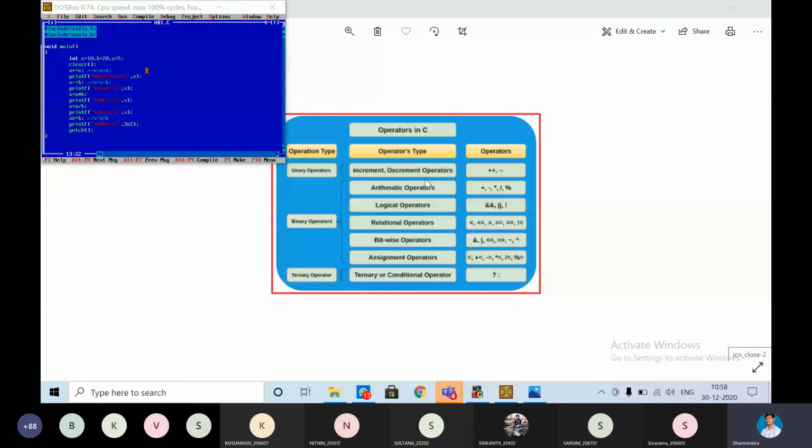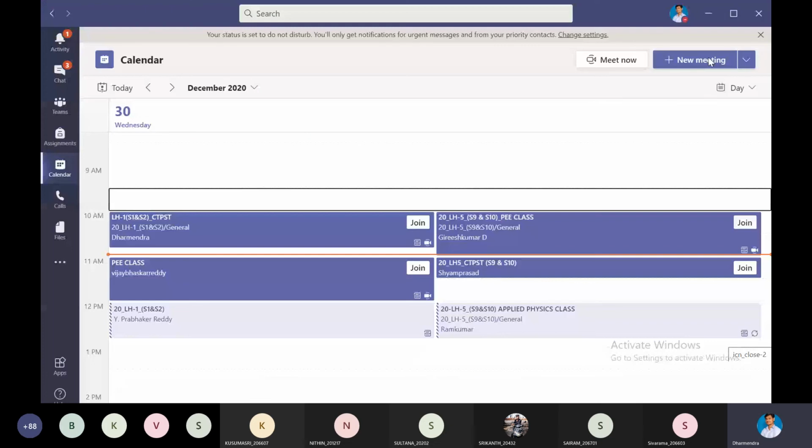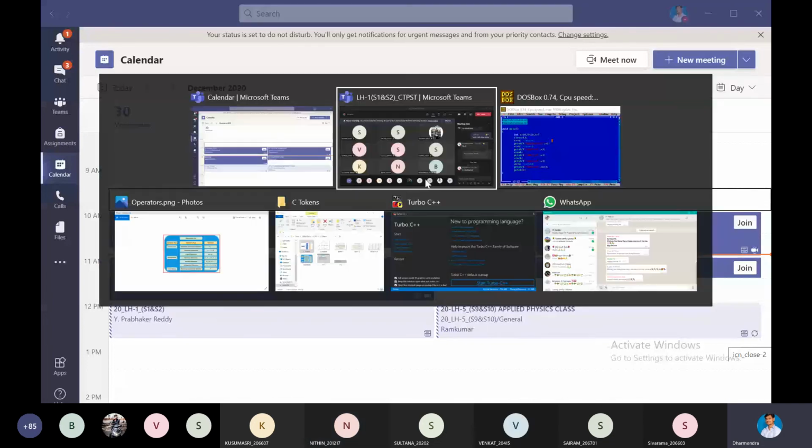I'll schedule and send it. Exact 2:30, everyone please join today. If I forget, you can ping me on WhatsApp. Sir, your number? 99120 733 97.